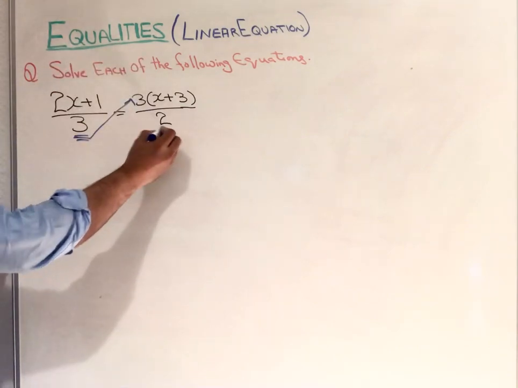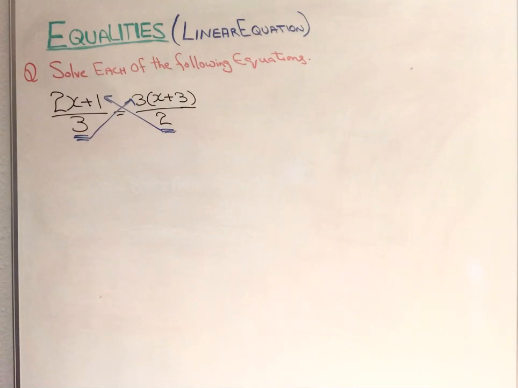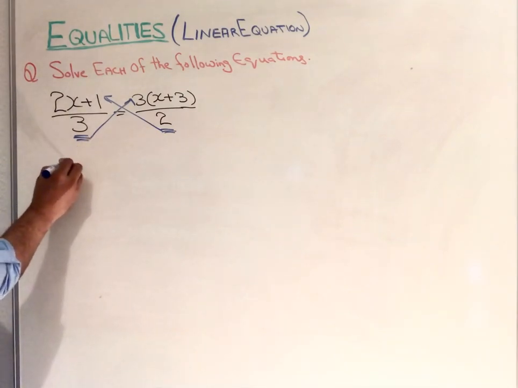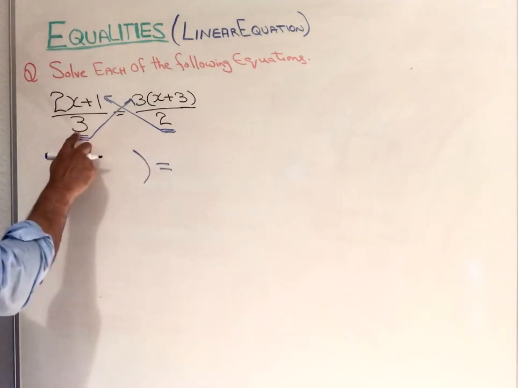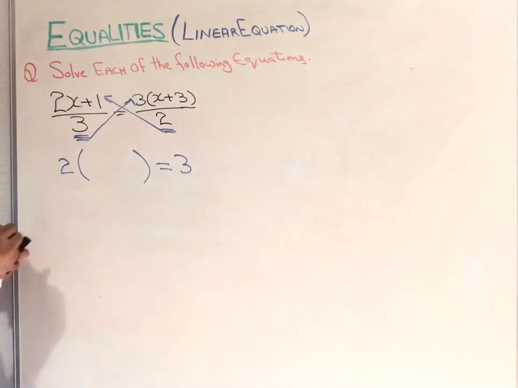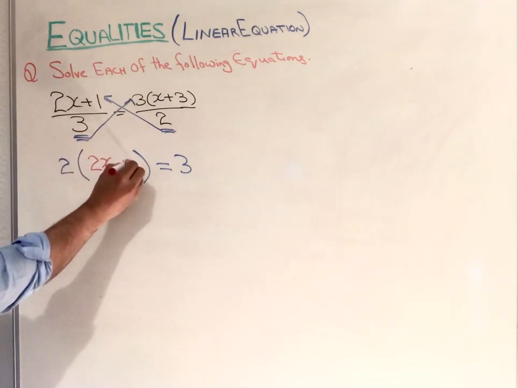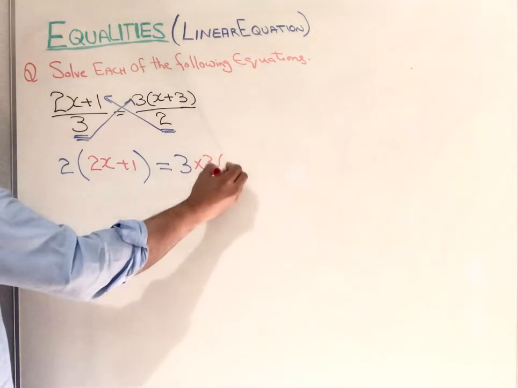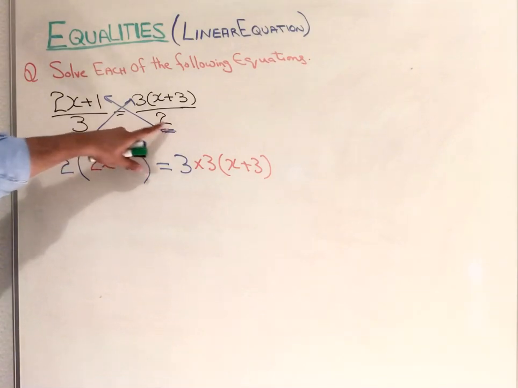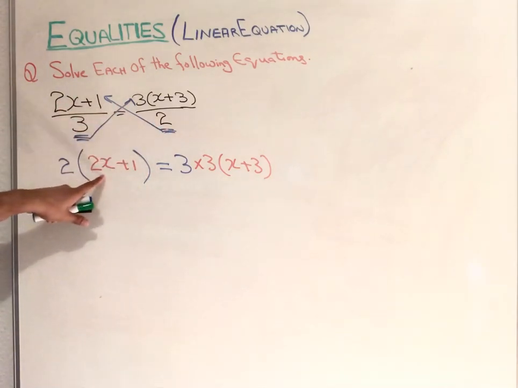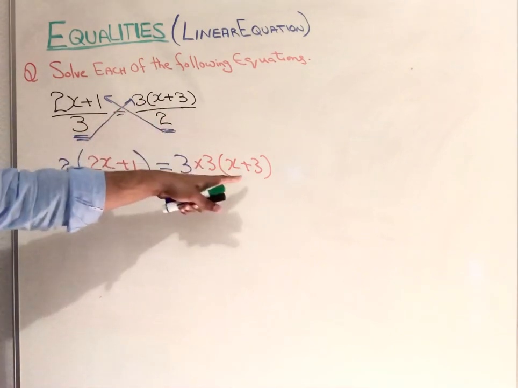So that becomes 3 times (x plus 3) on one side, and 2 times (2x plus 1) equals 3 times (3x plus 3).